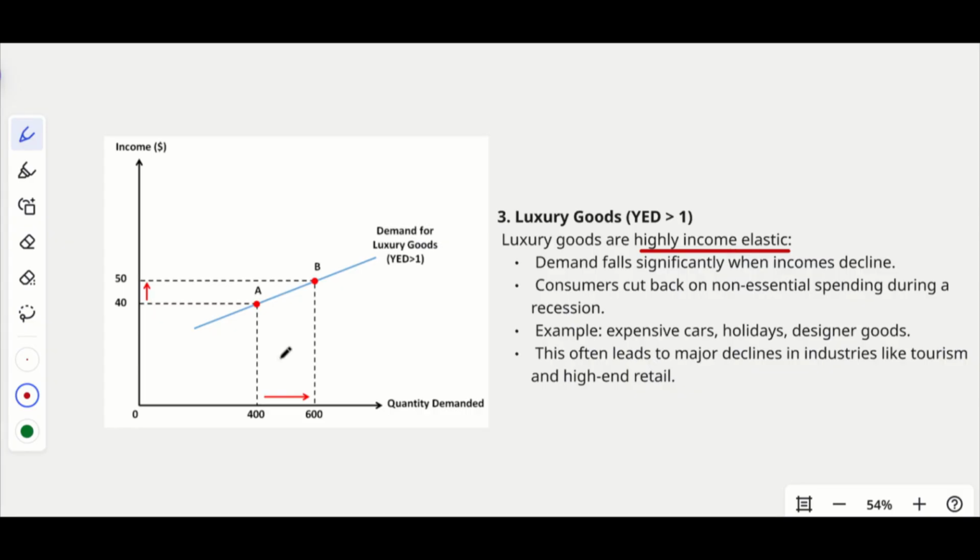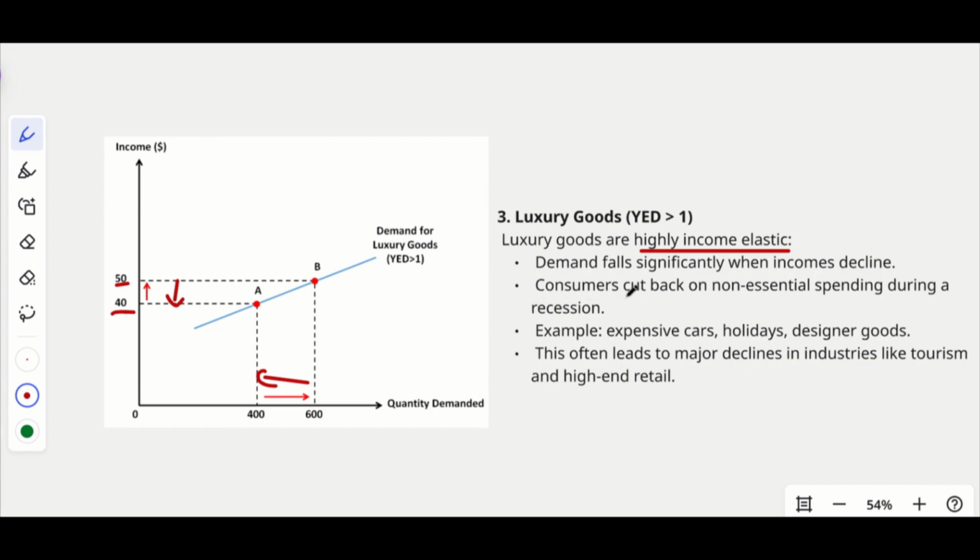And vice versa: when your income is increasing, the extra income you might use for buying a luxurious product. At the same time, when your income is reduced by a slight change, when initially it was 50 and now it is 40, you can see a huge difference in the consumption of that particular good.